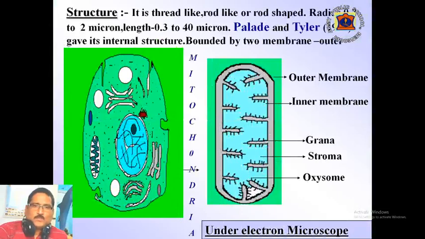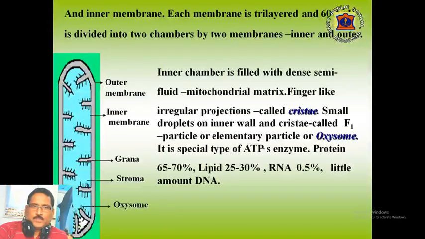This is the structure of mitochondria under the electron microscope. Palade and Tyler, in the year 1973, gave its internal structure under the electron microscope. It is thread-like, rod-like or rod-shaped. Its radius is 0.2 to 2 micron and length 0.3 to 40 micron. Each mitochondrion is bounded by two membranes, the outer membrane and the inner membrane. Each membrane is trilayered and 60 angstrom thick.